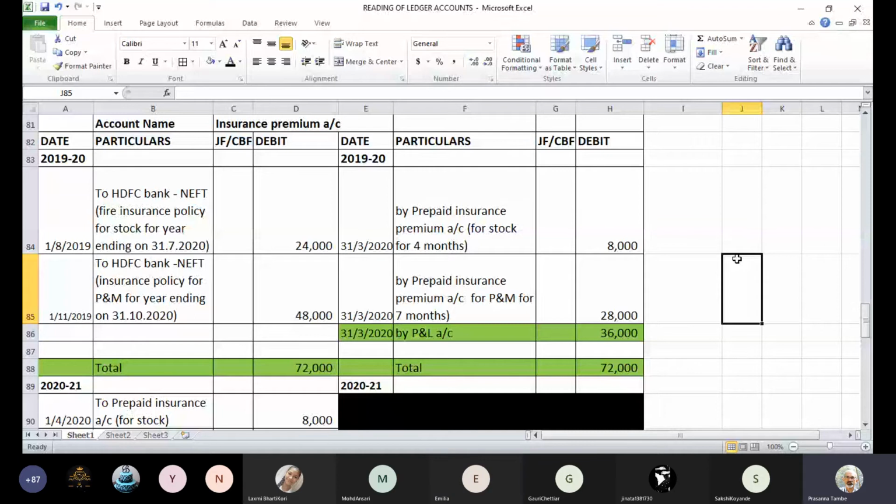Yes, sir. What's your name? Emilia. Okay. It's clear? Absolutely clear? Yes, sir. Good. So we have calculated premium of 8,000 as prepaid, which will go in the next year.